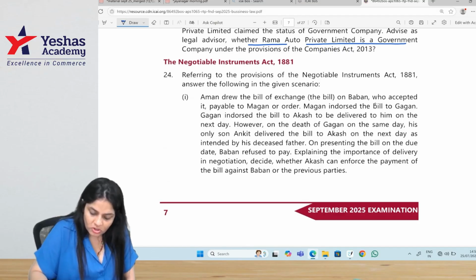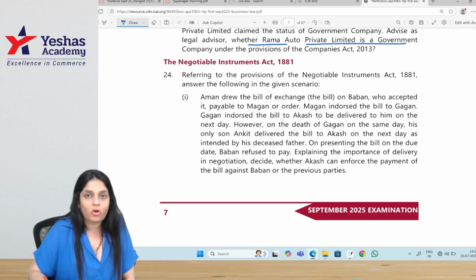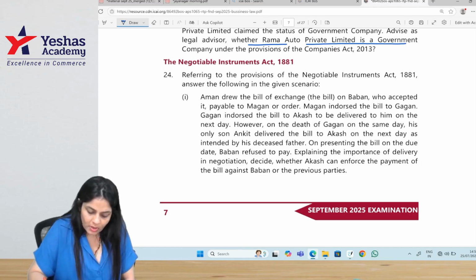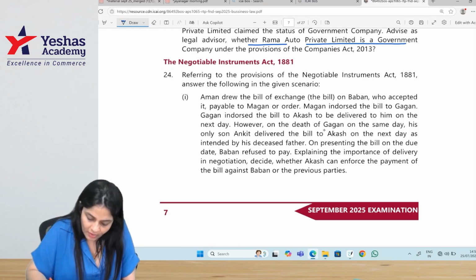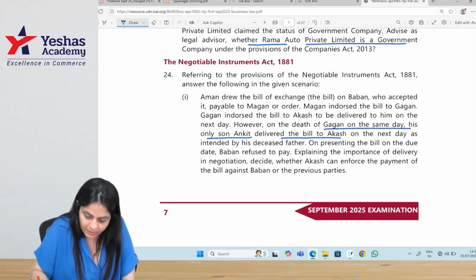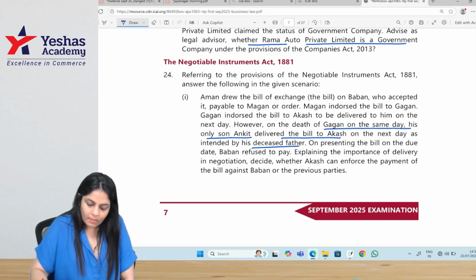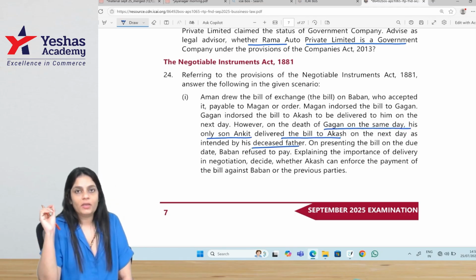So moving on to negotiable instruments. Aman drew the bill of exchange on Baban, who accepted it payable to Magan or order. Magan endorsed the bill to Gagan. Gagan endorsed the bill to Akash to be delivered to him on the next day. However, on the death of Gagan on the same day, his only son Ankit delivered the bill to Akash on the next day. Is it a valid delivery?